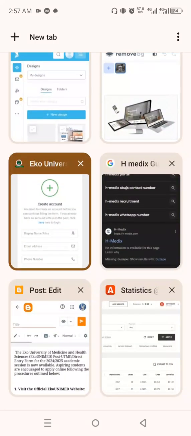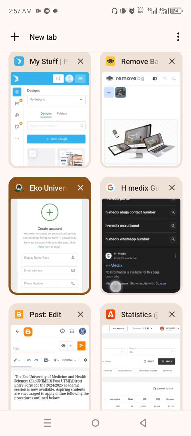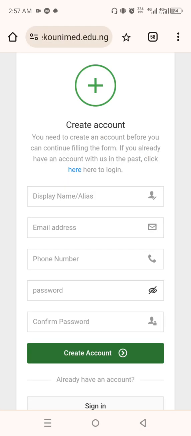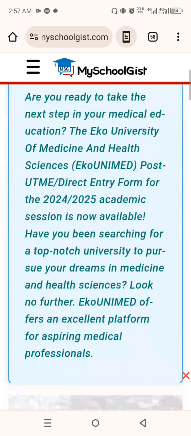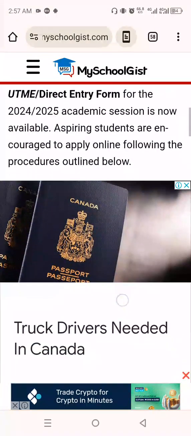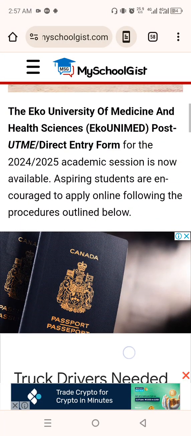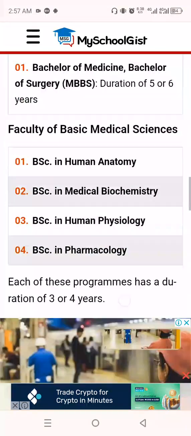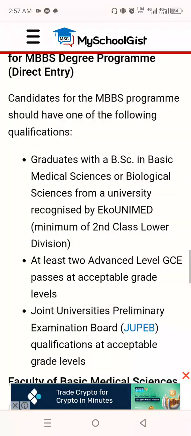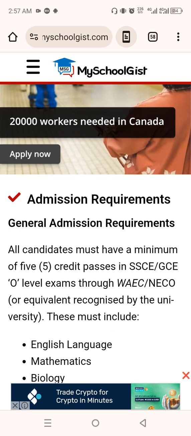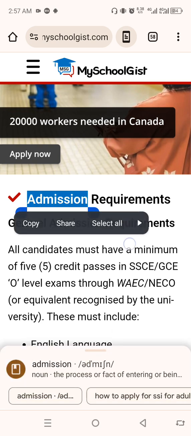So I'm currently crafting a post on a school update. So I'm going to go back now, and you see what I'm talking about. I'm crafting a post on this school here, Eco University of Medicine and Health Science. So you can see this blog post has been written here already. So all I need to do is to not copy everything, look for some sections and copy them.